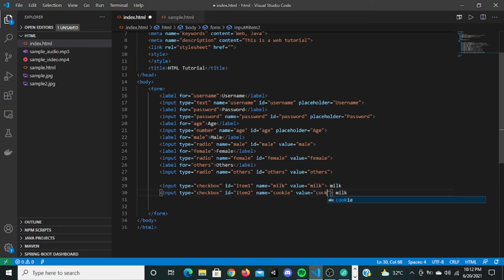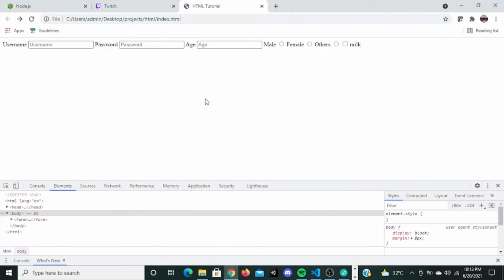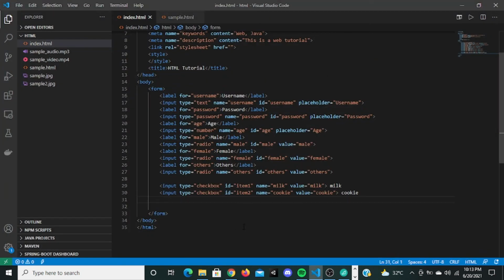All these values will be stored in the backend. So when we actually print the form somewhere inside JavaScript or somewhere in the backend, the value milk actually returns true if this is clicked. All this input will be inside a group, so that group will have this value milk. We will do that when we go to the backend or JavaScript. I will print all these form values, so don't worry about that. I'm going to say cookie right here. So here it is, milk, cookie. You can click it, unclick it. Okay, so this is called input type checkbox.